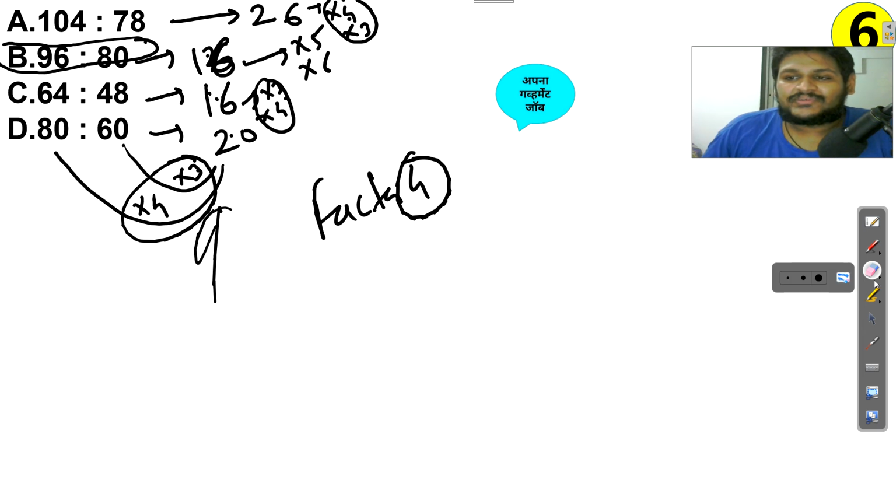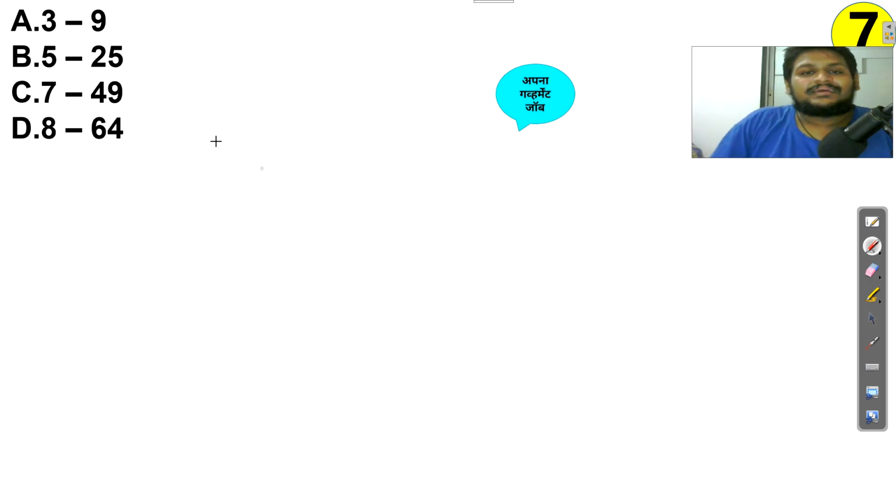Okay, question number 7. 3, 9, 5, 25, 7, 49, 8, 64. Now see, by observation only we can see that 3 square, 5 square, 7 square, 8 square, all are squares, means common logic. We need to find the odd one out, so we need to think what else we can do.